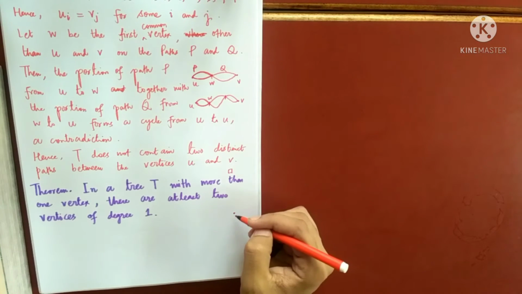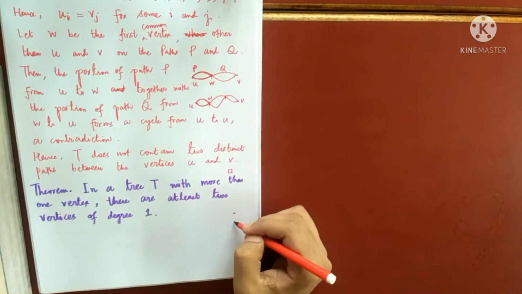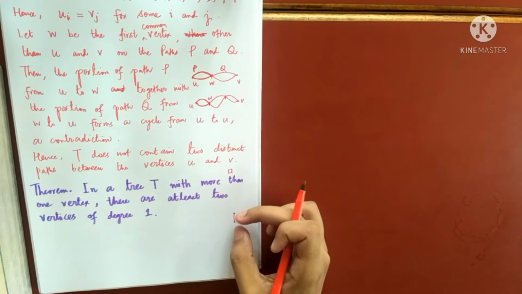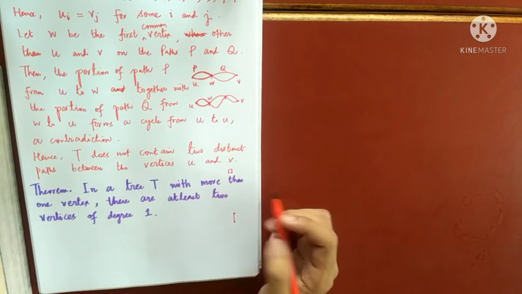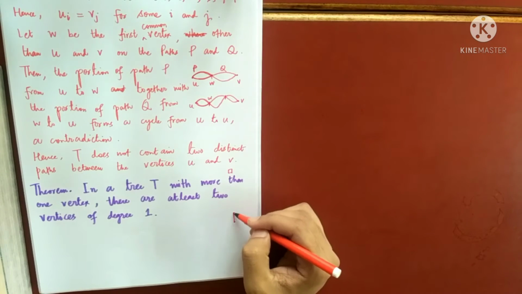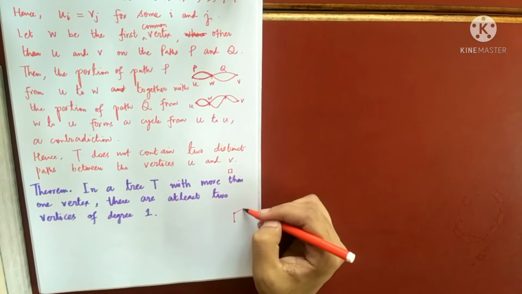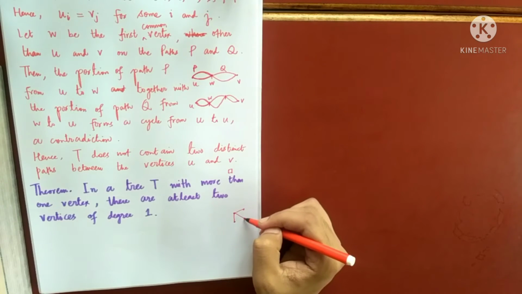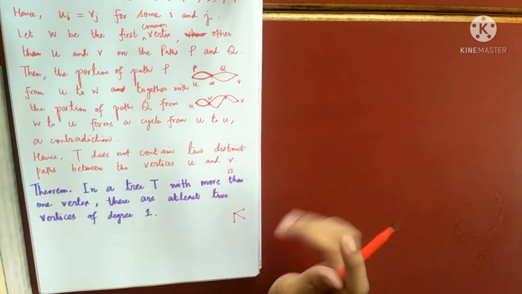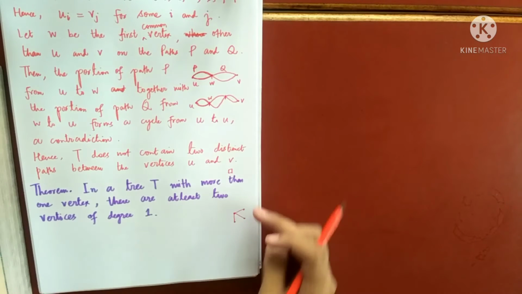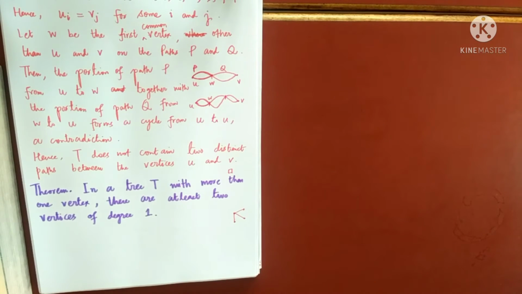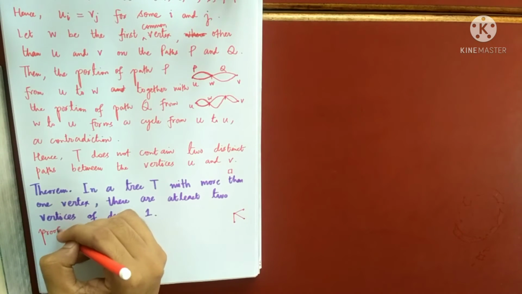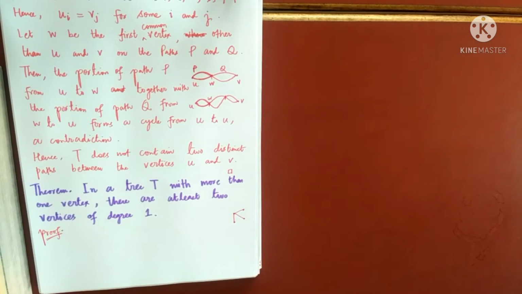But if you have at least two vertices, you can only draw like this, and you can see here the degree 1 vertices are 2. If you have more also, then there will be at least two vertices of degree 1. Here I can see 3 vertices of degree 1, but there will be at least 2 guaranteed by this theorem. So let's prove this theorem. In any tree, you will find at least 2 vertices having degree 1.